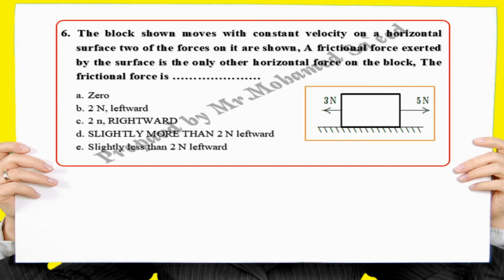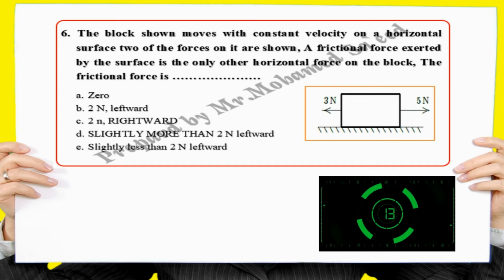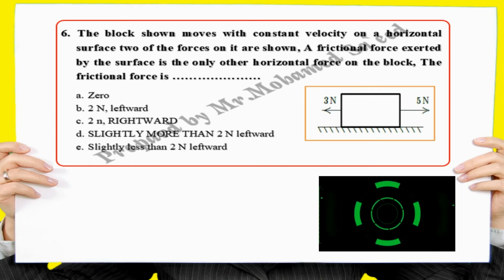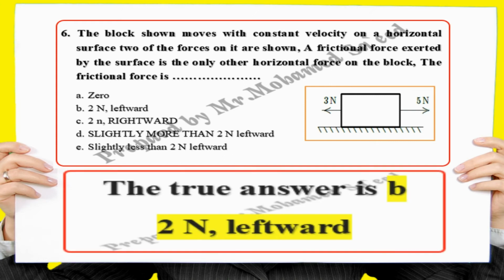The frictional force is: 0, 2 Newton leftward, 2 Newton rightward, slightly more than 2 Newton leftward, slightly less than 2 Newton leftward. The true answer is B, 2 Newton leftward.